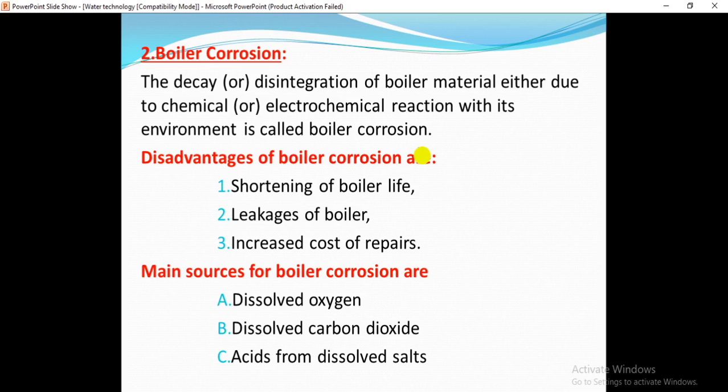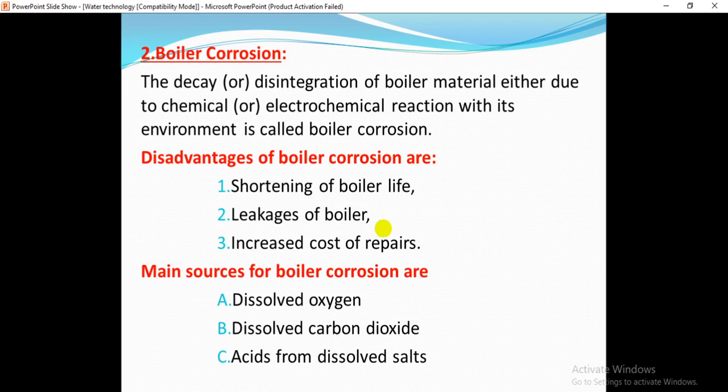What are the disadvantages of boiler corrosion? Due to boiler corrosion, there is shortening of boiler life. Boiler life will be decreased. It will get damaged as early as possible.